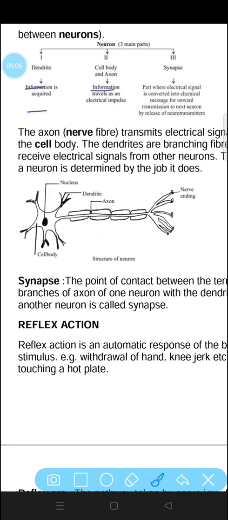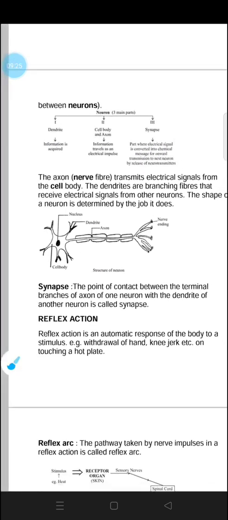Then the information travels as an electrical impulse through the cell body, to the part where the electrical signal is converted into chemical messages for onward transmission to the next neurons by the release of neurotransmitters. So all these things are carried out with the help of neurons. So this is all about this chapter.